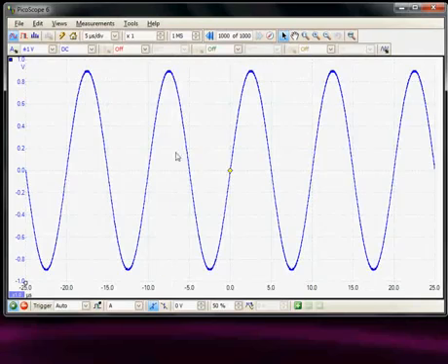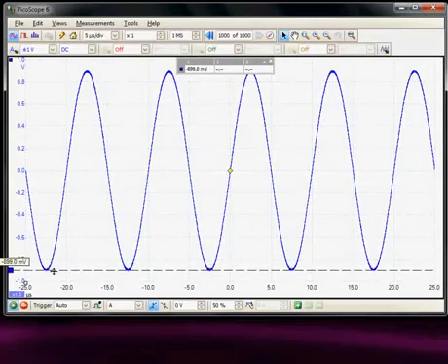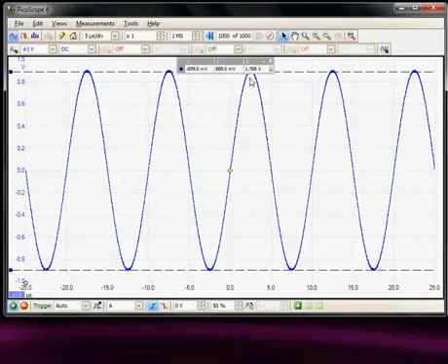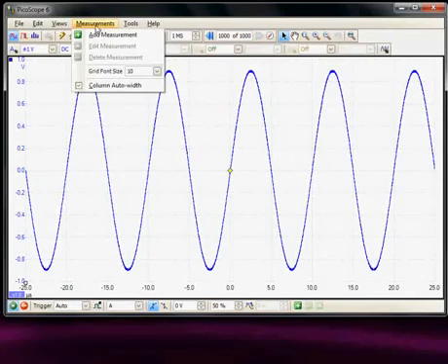If I wanted to measure the amplitude, we also have amplitude cursors available, so I could put a cursor at the bottom of the waveform and a second cursor on the top of the waveform, and here we can measure the peak to peak value manually as 1.788 volts. But similarly, we could do the same measurement automatically, so we could select the measurements menu and add